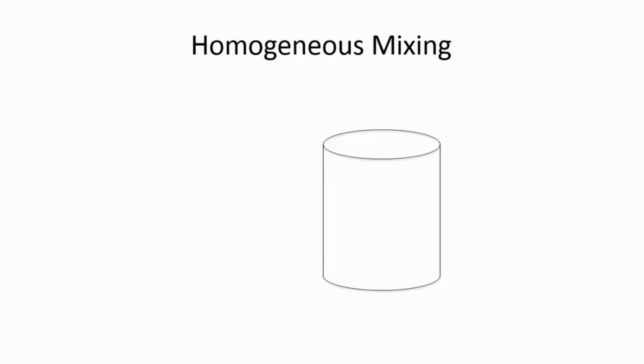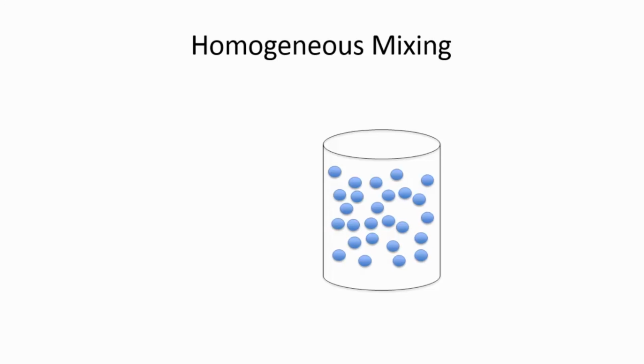It's called homogeneous mixing. So this is a context in which you may think of individuals in the population as represented by some particles, and you want to make an analogy between these particles and maybe some homogeneous solution.